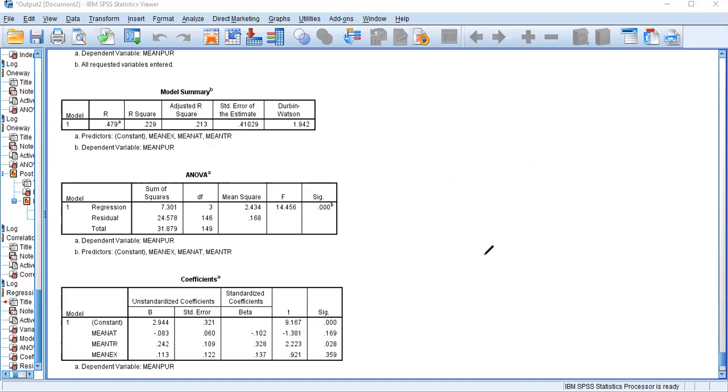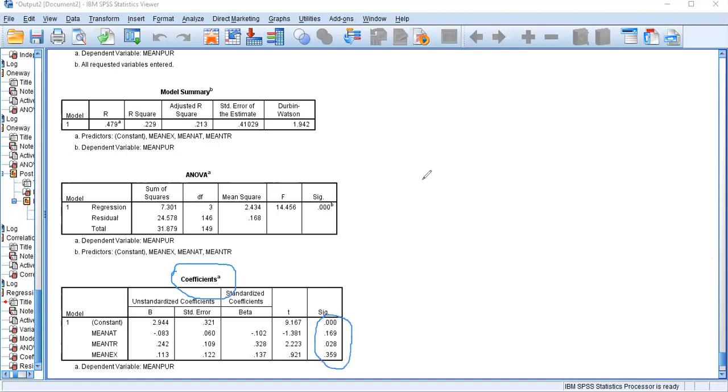But the question is, since we have 3 independent variables, which independent variables statistically influence the dependent variable? Now I have 3 things: attractiveness, trustworthiness, and expertise. But I don't know how much each of these 3 variables statistically influences it. That answer is going to come from the coefficient table. Under the coefficient table, you can see the sig value again here.